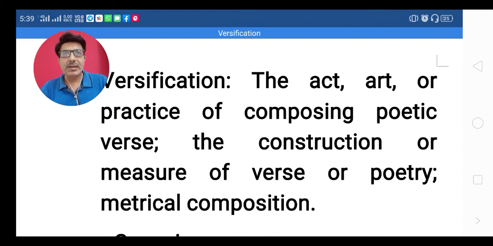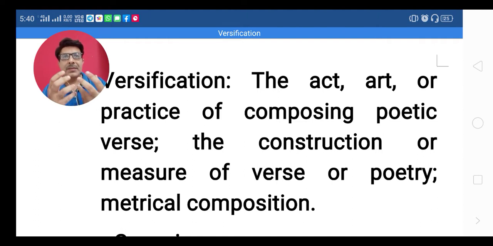In the last lecture, as I told you, versification is an art of writing poetry. Verse means poetry, and versification is an act or art or practice of composing something poetic, or what we call poetic verse.